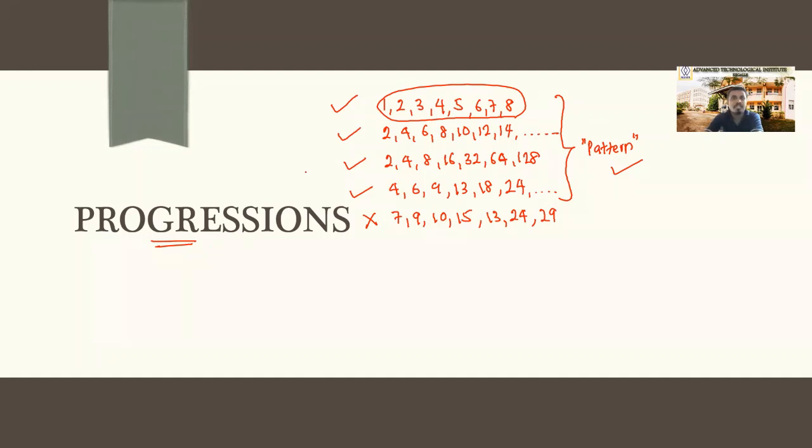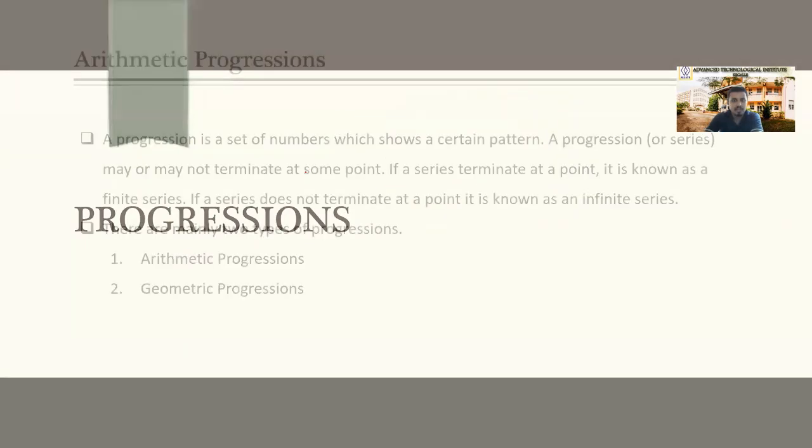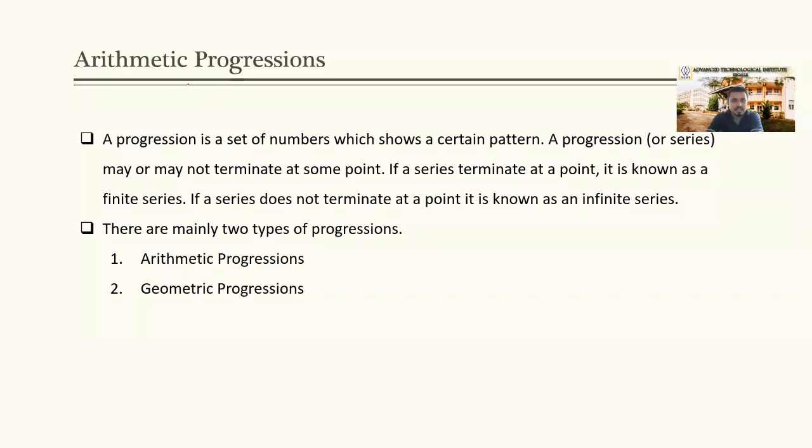Simply that. A progression is a set of numbers which shows a certain pattern. If we can identify a particular pattern there, then it can be considered as a progression.